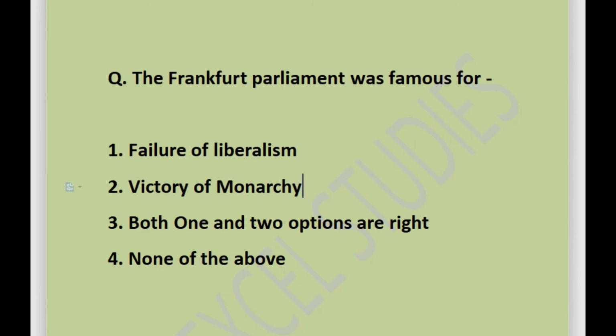Means Frankfurt Parliament was famous for failure of liberalism as well as victory of monarchy, because Frankfurt Parliament convened in St. Paul Church in 1848 where King of Prussia rejected the parliament. So it was the failure of liberalism and victory of monarchy. So both the options are right.